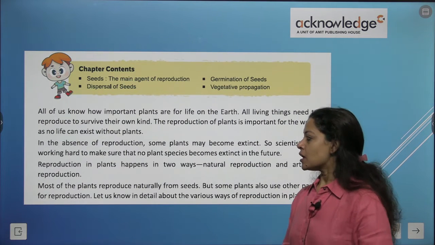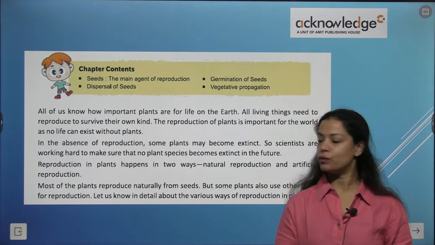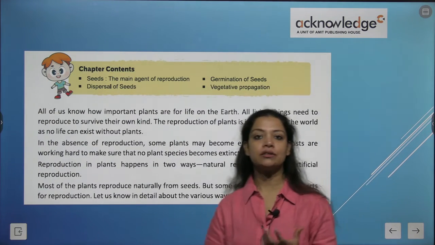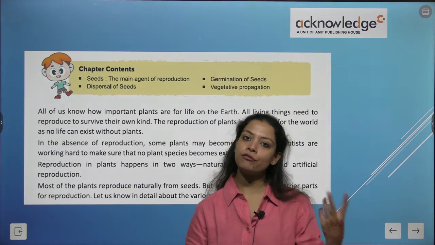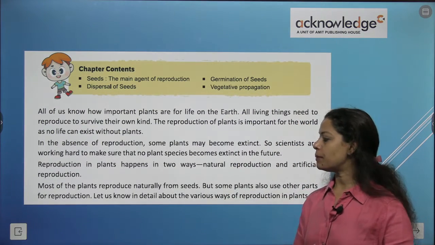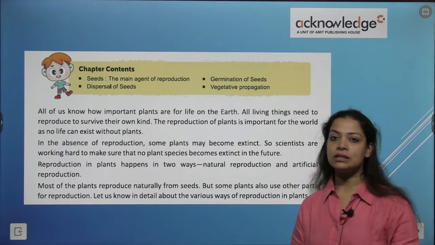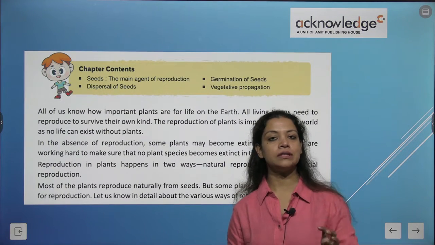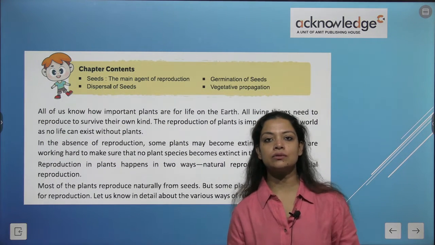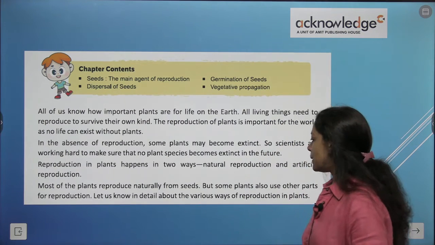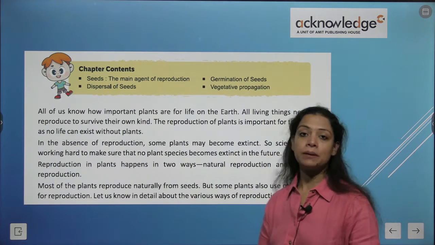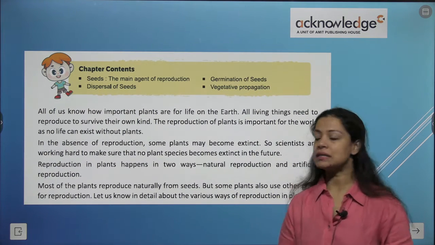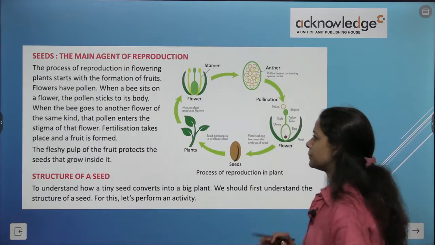Reproduction in plants happens in two ways. First is natural reproduction, and the second is artificial reproduction that is done with the help of manpower. Most of the plants reproduce naturally from seeds. So basically, the seed is the reproductive organ of the plant, and they reproduce through seeds. But some plants also use other plants for their reproduction. Let us know about this in detail and how this is done.